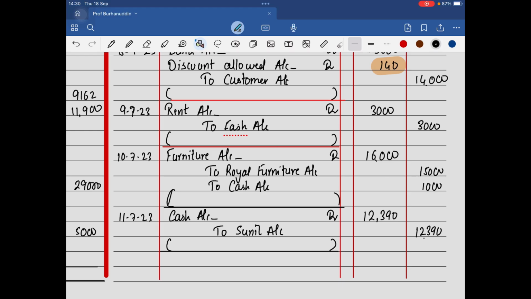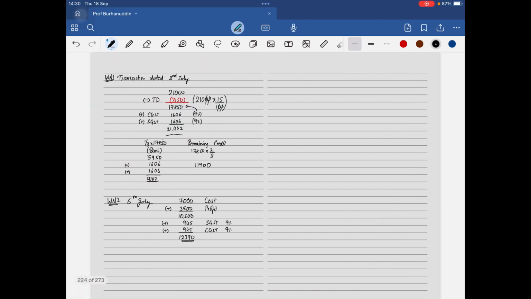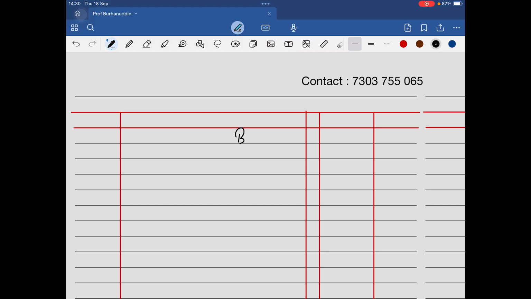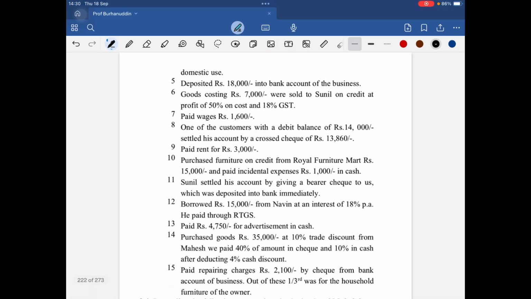Again, I have no space on the page, so I will be taking the balance and carrying it forward, na beta? And then this balance is on the new page. We'll take this page. This will be balance brought forward. Correct? It's a very lengthy question, beta. There are many transactions and very beautiful transactions also in this. Have a look at this.